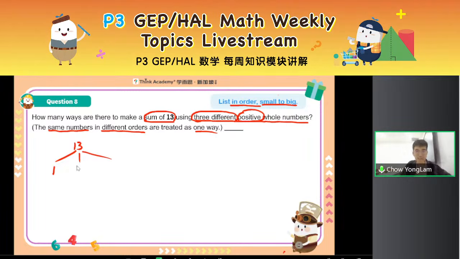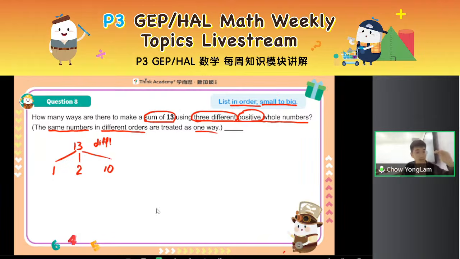Cannot, it should be the next number, which is 2, because remember, my numbers have to be different, right? 1, 2, the last one is what number? 13 minus 1 minus 2, 10. So you see, 1, 2, 10 is a way. All right? Now, does that mean this is the only way?